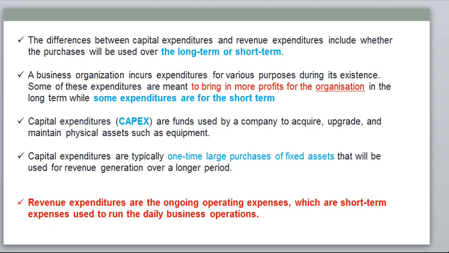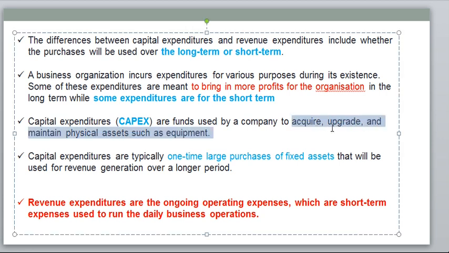Capital expenditure means funds used by a company to acquire, upgrade, and maintain physical assets such as equipment. Capex is just capital expenditure.